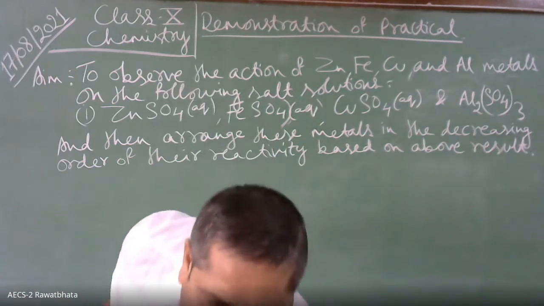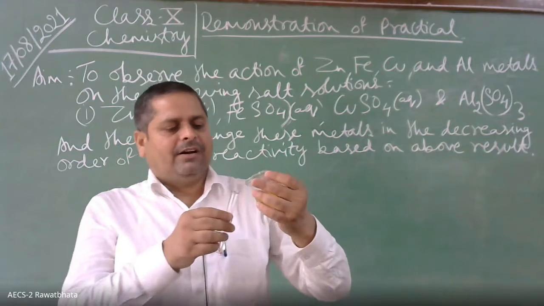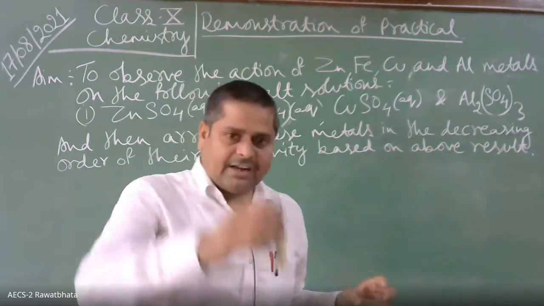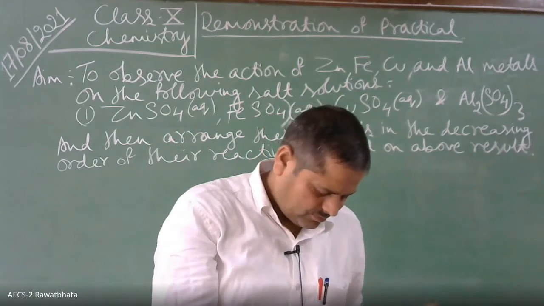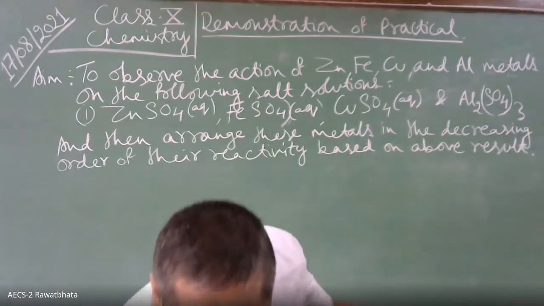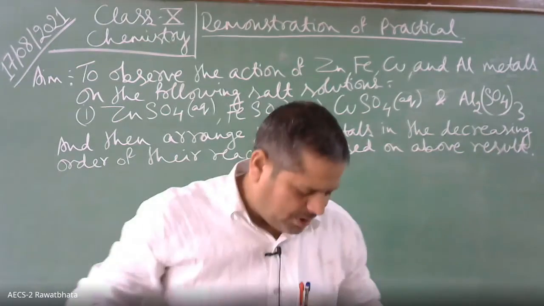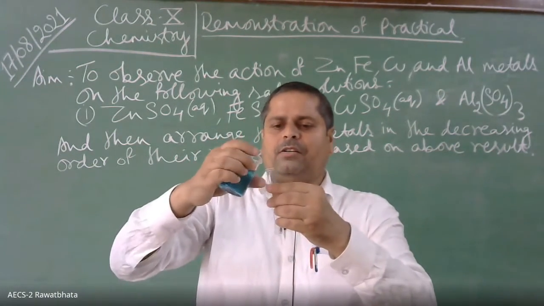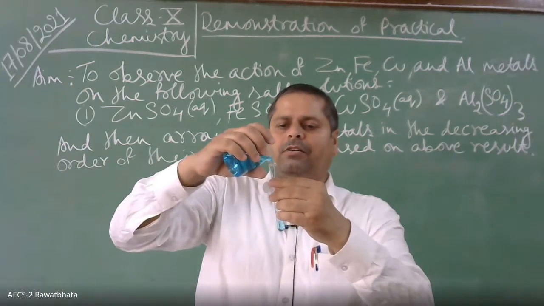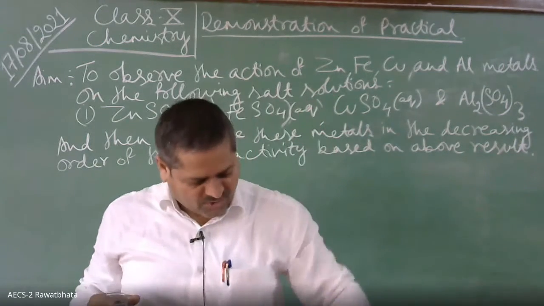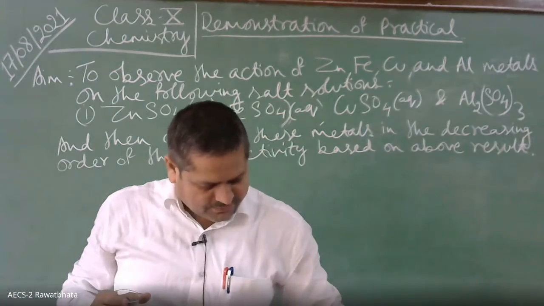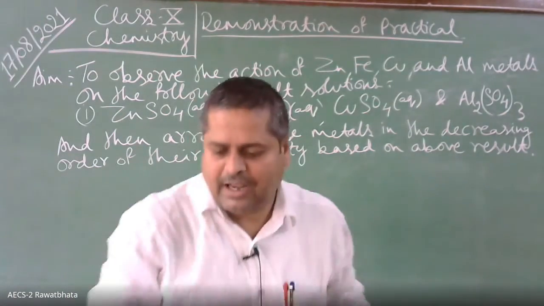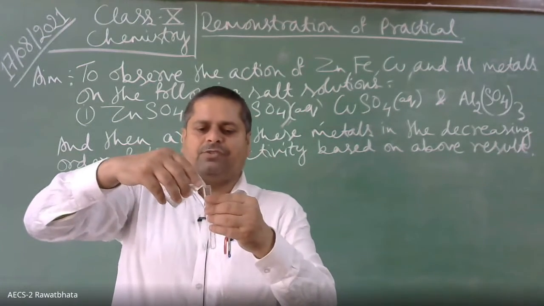Then in the second test tube, we have taken iron sulfate. This is iron sulfate, children. Then in the third one, we will take blue colored copper sulfate solution. And then in the fourth, we will take aluminium sulfate solution.